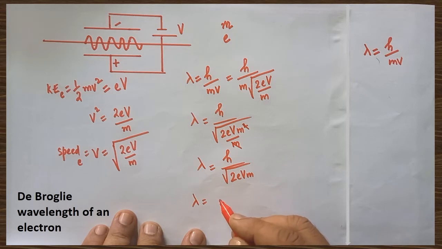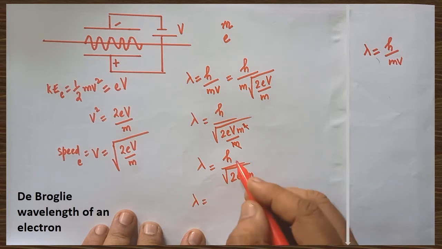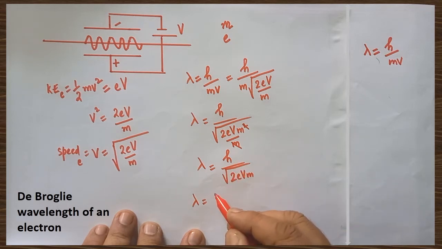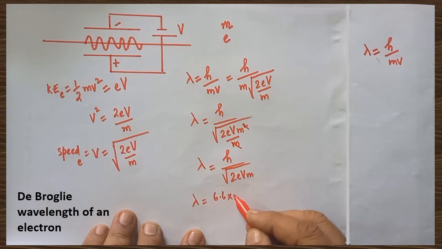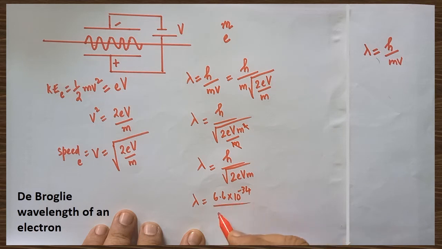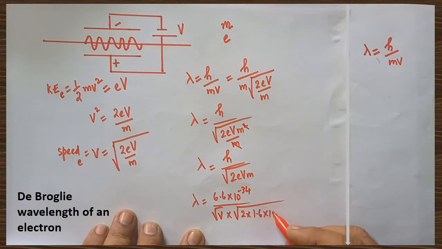Here I am going to substitute all the factors. Lambda is equal to Planck's constant, 6.6 into 10 to the power of minus 34, divided by square root of V, which can be written outside, into square root of 2 into e, the charge of the electron, 1.6 into 10 to the power of minus 19, and the mass of the electron, 9.11 into 10 to the power of minus 31.